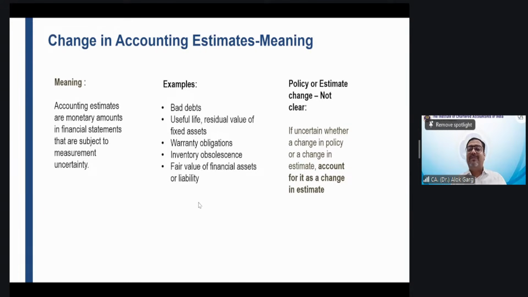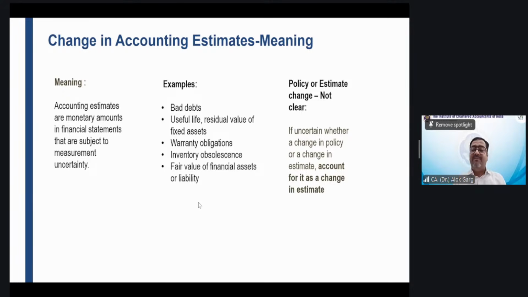Manoj, depreciation method is a change in estimate. When you read Ind AS 16 Property, Plant and Equipment, you will find this depreciation method depends on the expected pattern of consumption of the asset, right?